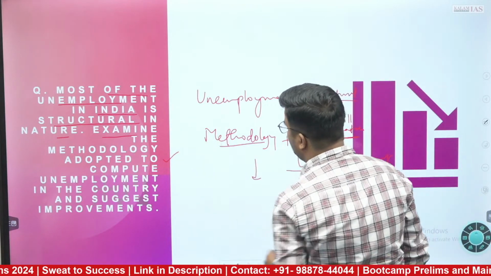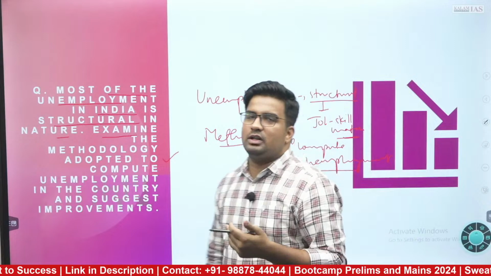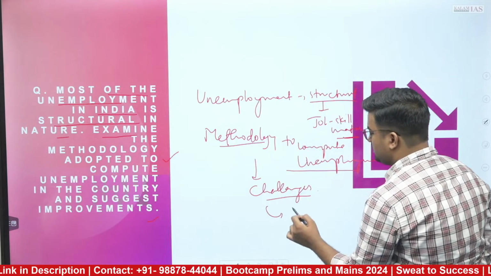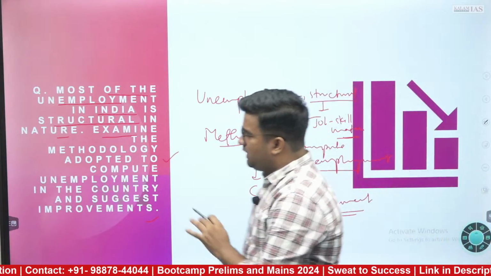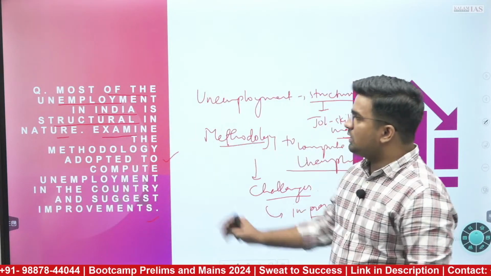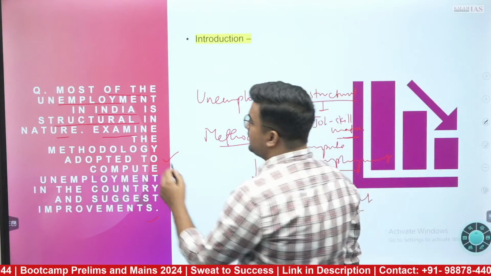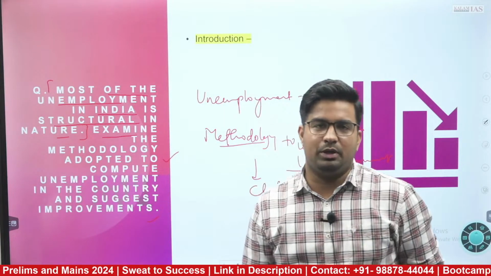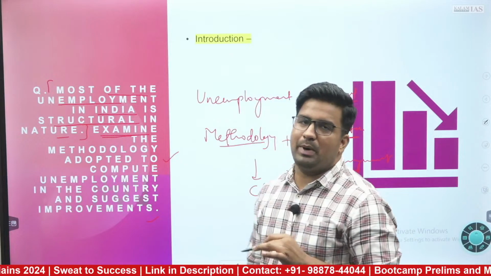Furthermore, because you need to examine, you need to talk about the challenges of this methodology or overall challenges which are not giving the exact data of unemployment in India. And we need to then suggest improvements related to the similar thing. This way you need to define the answer. Now I want to tell you one thing. In this question, first, what do we need to do? In the introductory remark, what do we have to do here? We need to address this part which has been given. If there is some statement, you need to address that statement also in the answer. And then you need to come to the main part of that, that is examine the methodology.